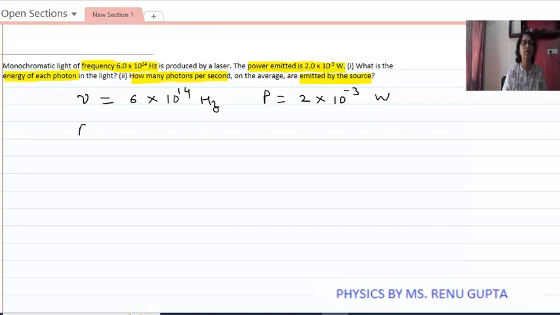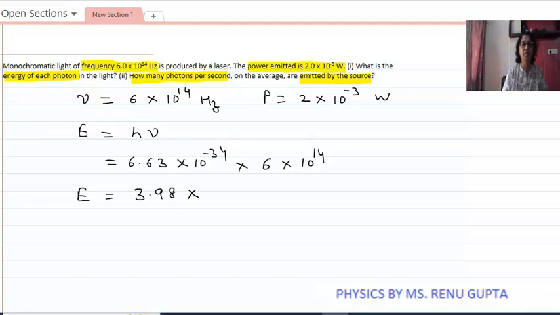Now we know that the formula for energy is equals to h nu, that is equals to the value of h, 6.63 into 10 to the power minus 34, multiplied by frequency, that is 6 into 10 to the power 14. So on solving this we get energy is equals to 3.98 into 10 to the power minus 19 joule, or we can consider it nearly equals to 4 into 10 to the power minus 19 joule.